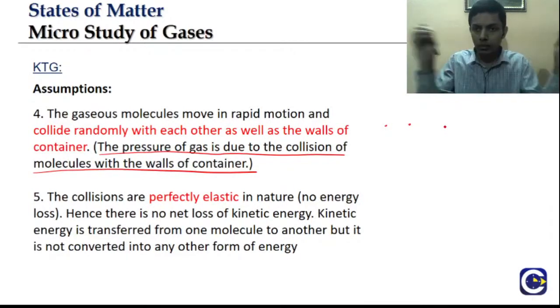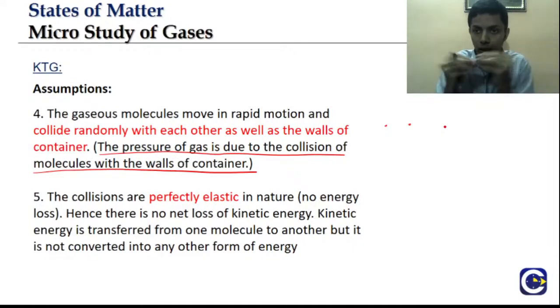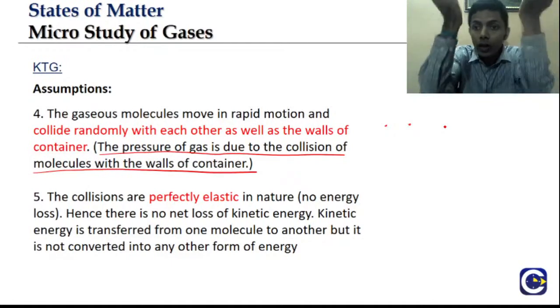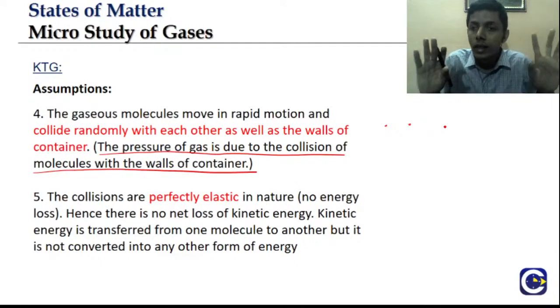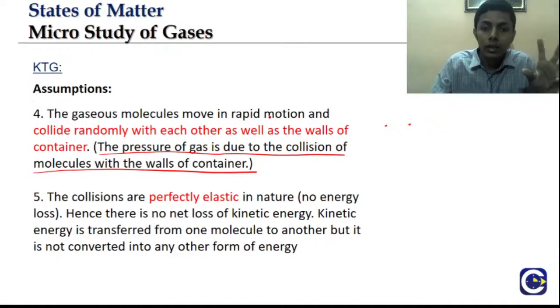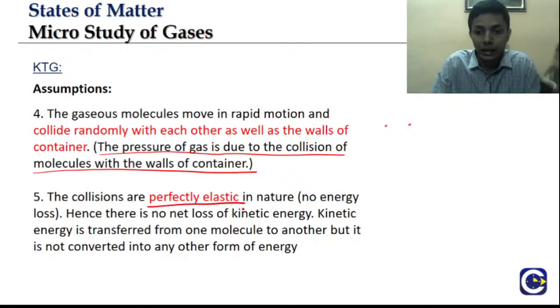Gases are moving randomly here and there, and they are colliding with each other also, isn't it? So if they are colliding and losing energy, one time it may happen that all gas particles come down, but reality is not that, right? They are just moving randomly here and there, and nowhere is there loss of energy. That's why we assume that the collisions are perfectly elastic in nature. There is no energy loss.